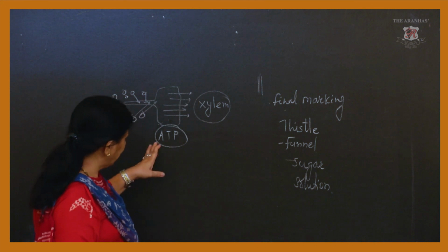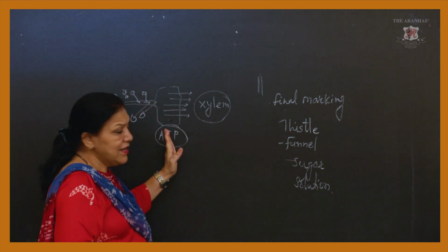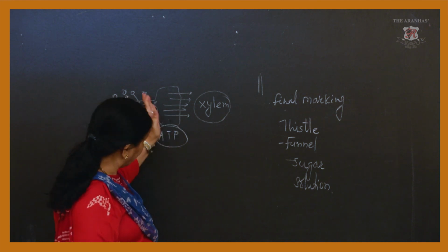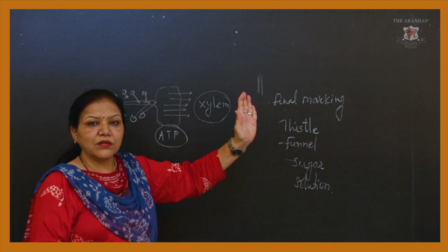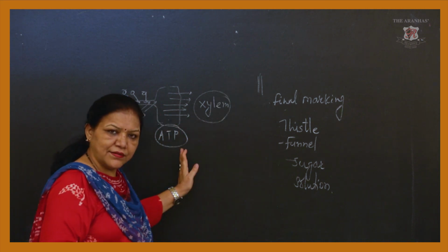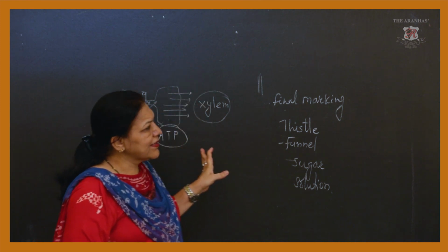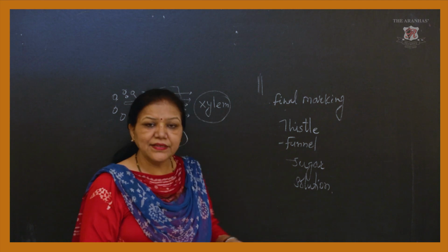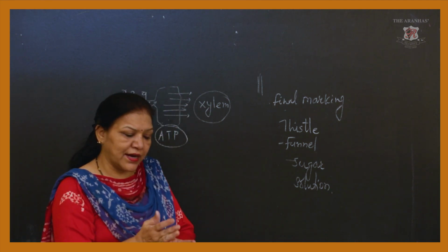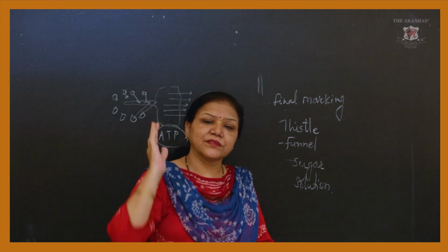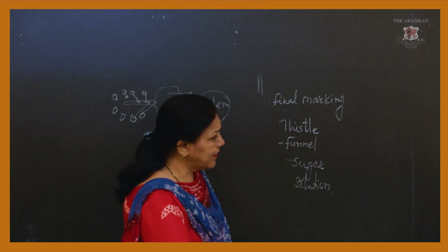This is the ATP which is generated inside the root, and through this energy they are sending all these molecules towards the xylem. Understood? This is the way active transport and diffusion work simultaneously, and with the help of osmosis the water now starts moving upwards towards the leaf. Fine. This is very much clear, I think.